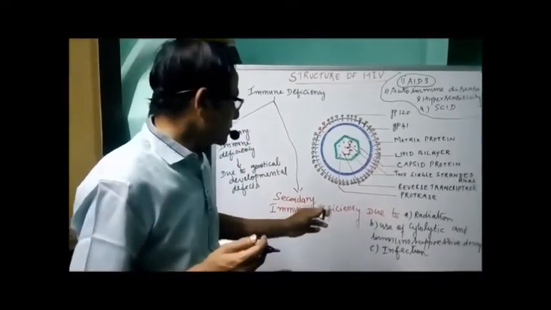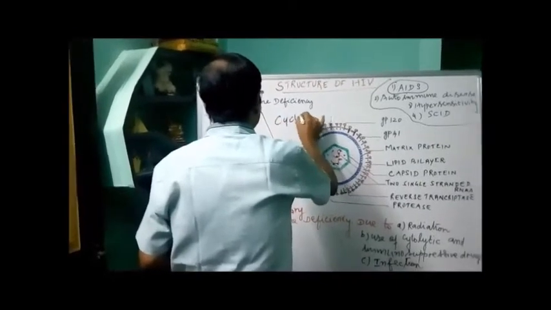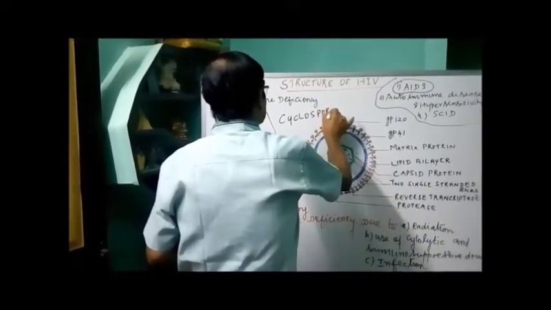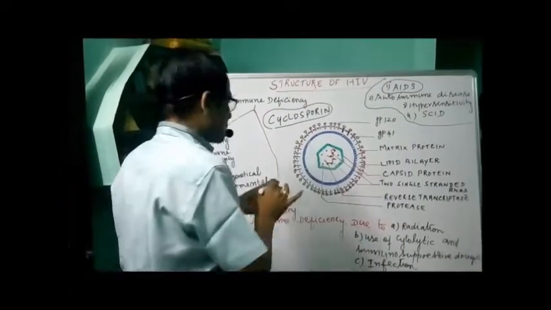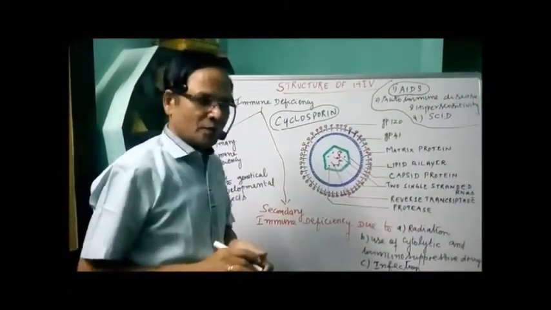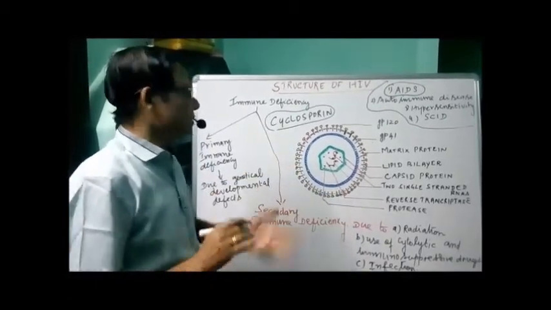For example, cyclosporine is an immunosuppressive drug often used during transplantation surgery to avoid graft rejection in the recipient.